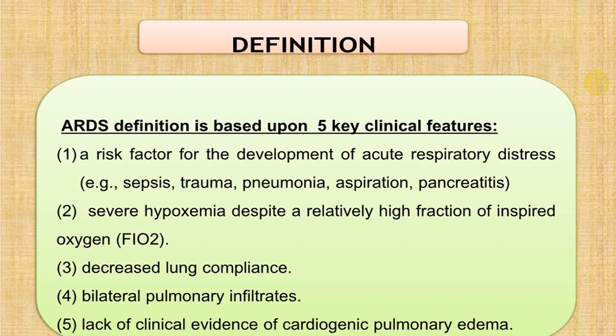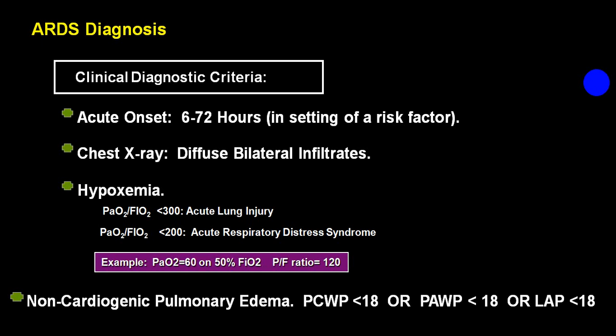That is, pulmonary capillary wedge pressure is less than 50. Ideally, we say less than 18. So then we call that adult, sorry, not adult, acute respiratory distress syndrome. So the classical criteria is what we consider as the diagnostic criteria.